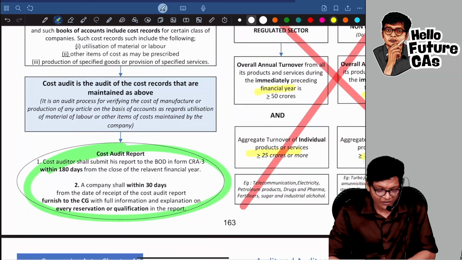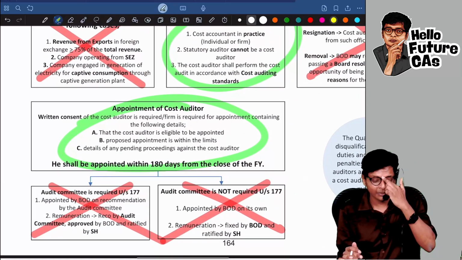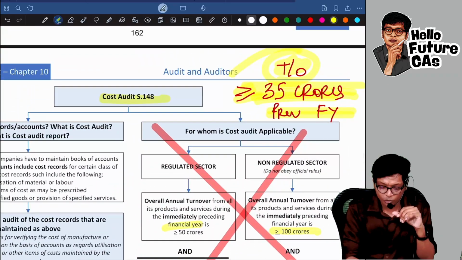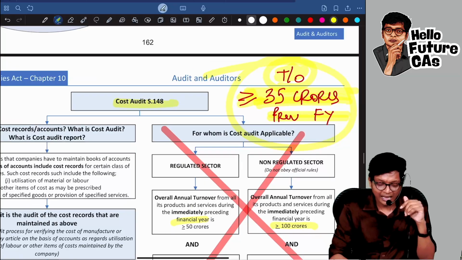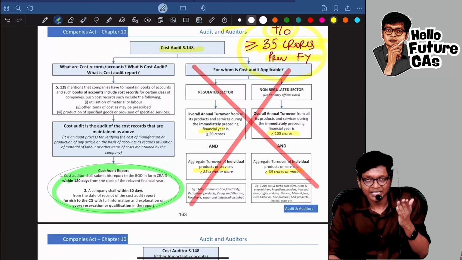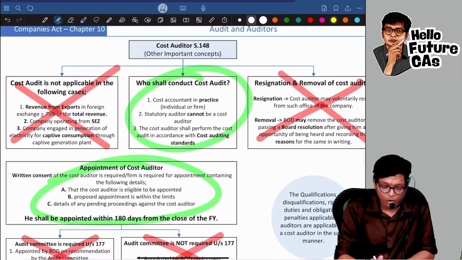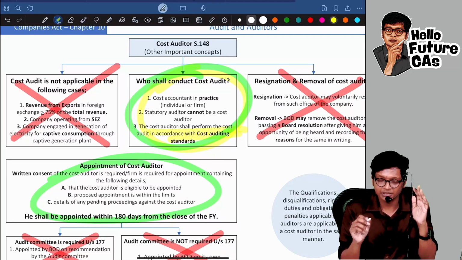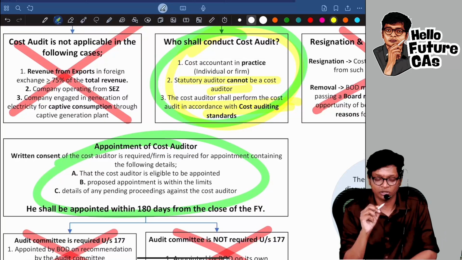That's it. So if I am doing cost audit, what is the next provision I have? Now that cost audit is applicable for you, this is the amendment. In our book, the addition you have to do is only this, or whichever book you are using, ensure this point is there. Apart from that, the remaining points you should remember for the exam for cost audit are what is already there, after striking. Who should conduct cost audit? A CA who has passed the CMA exams. Nobody else can do it, guys. So the statutory auditor, a CA, cannot be the cost auditor.